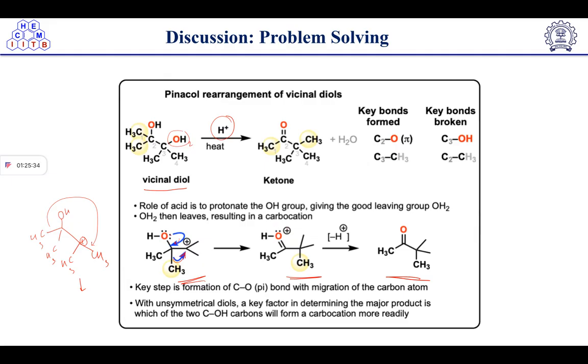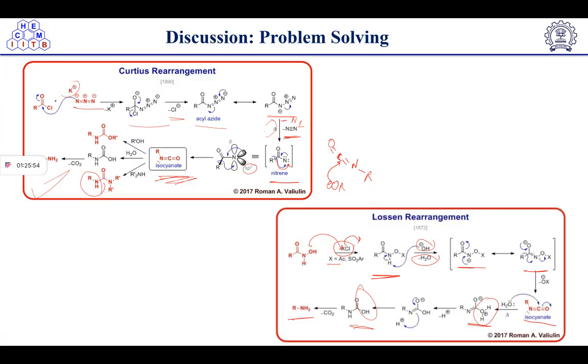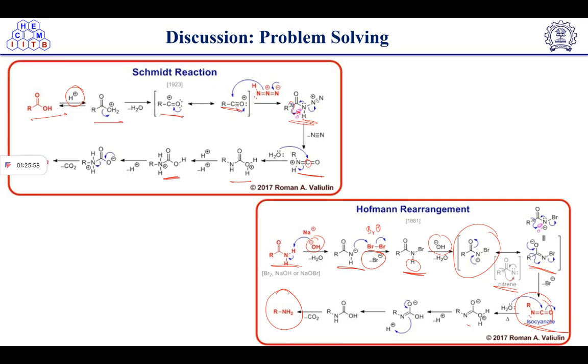the lone pair of electrons will push here and it will form the intermediate like this one, which further forms the corresponding ketone. So this is called a pinacol rearrangement reaction of vicinal diol. Then I'm going to discuss quickly one type of rearrangement because all of these are similar.